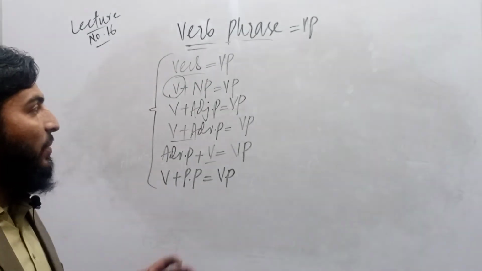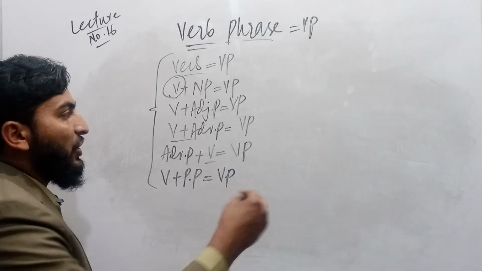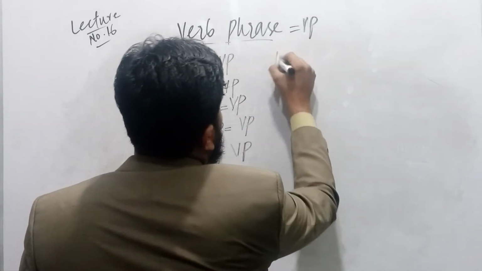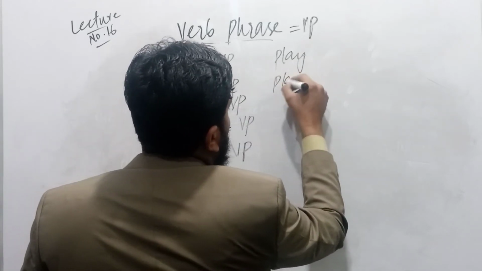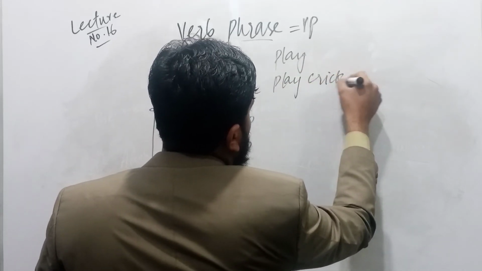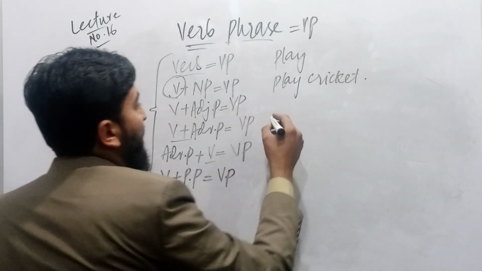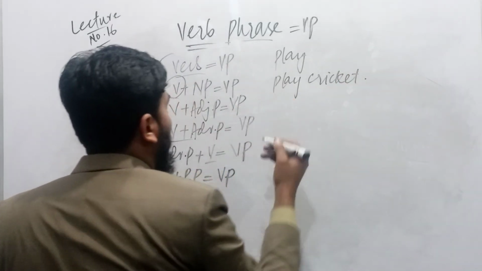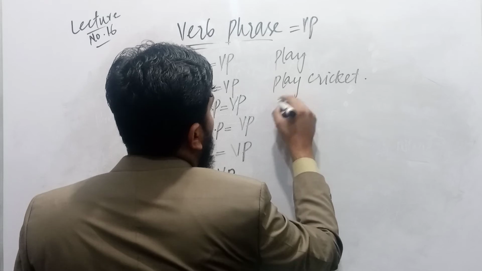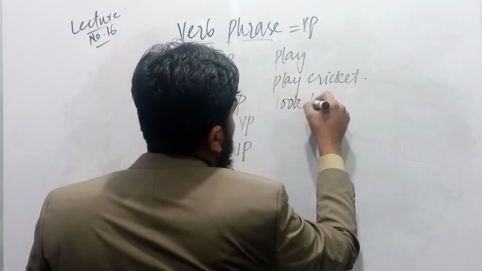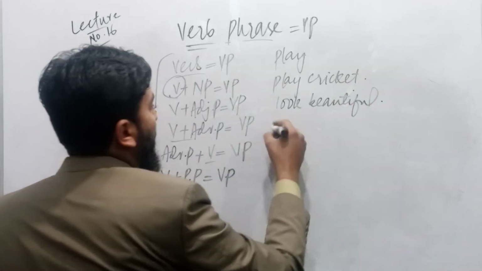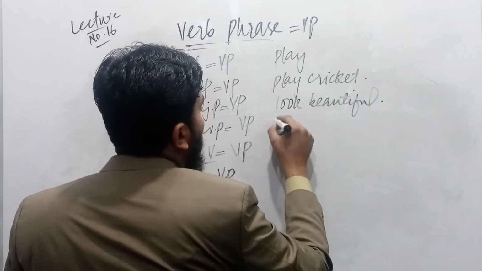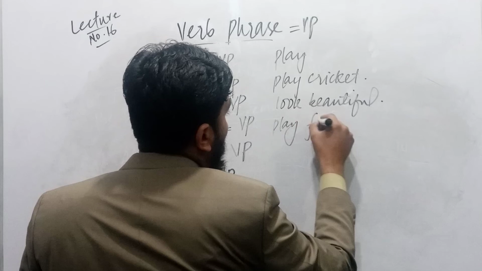Let me just use one example for each. Verb plus noun: play cricket. Verb plus adjective phrase: look beautiful. Then verb plus adverb phrase: play furiously.